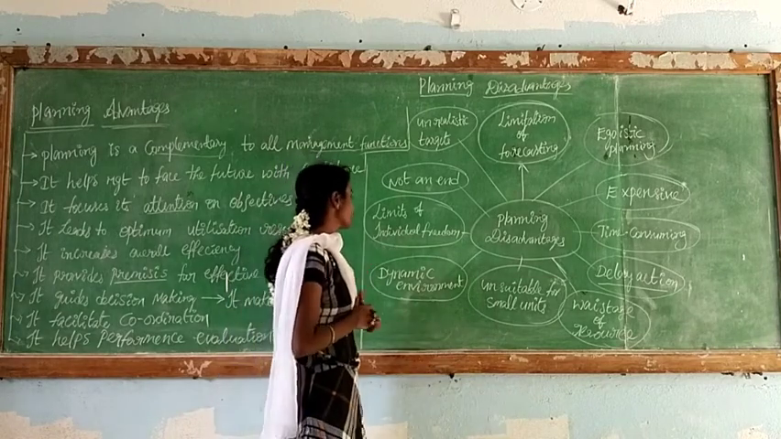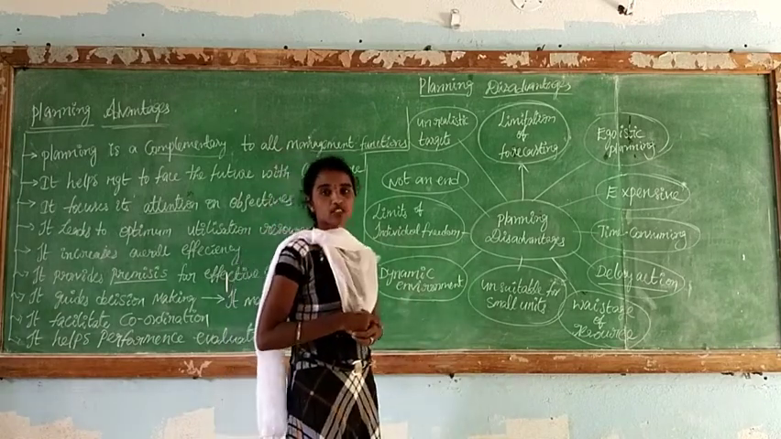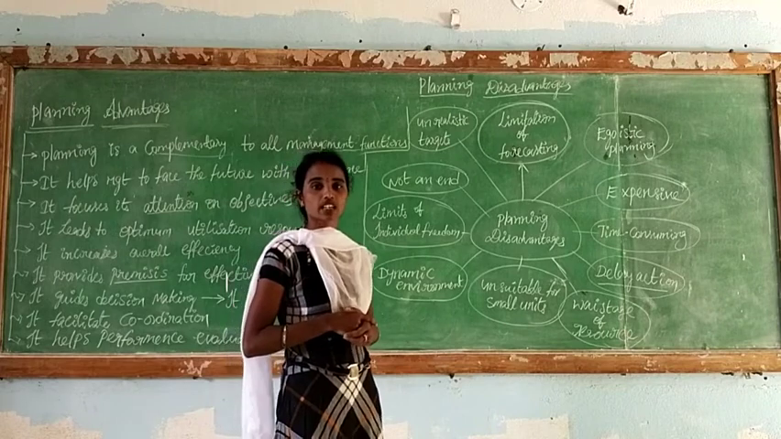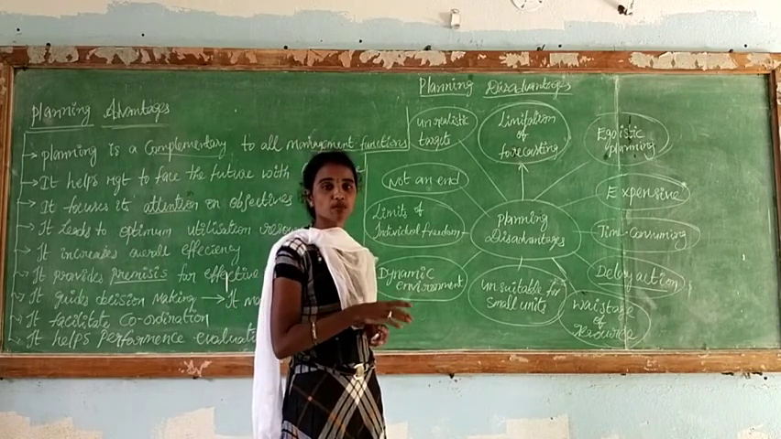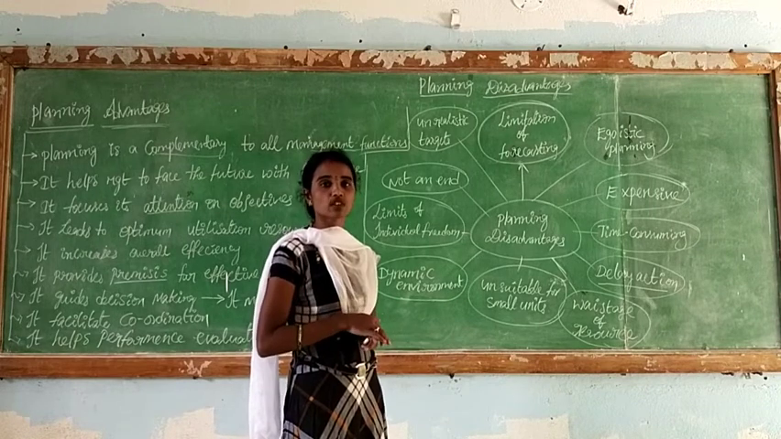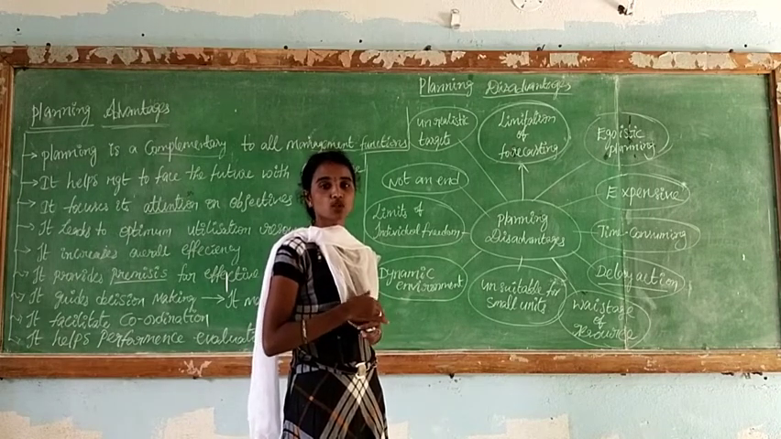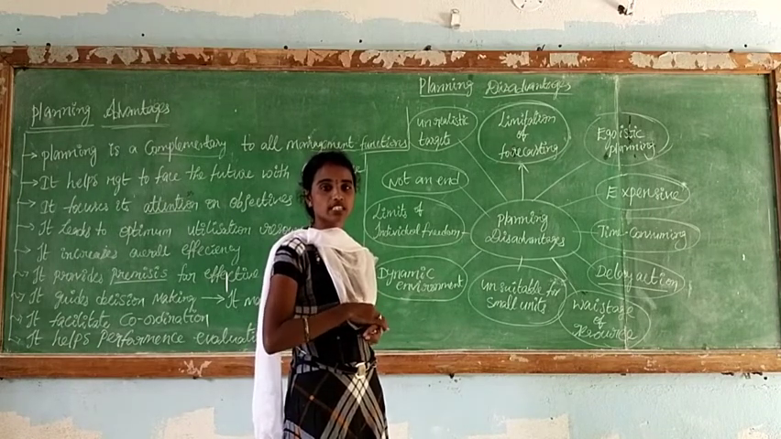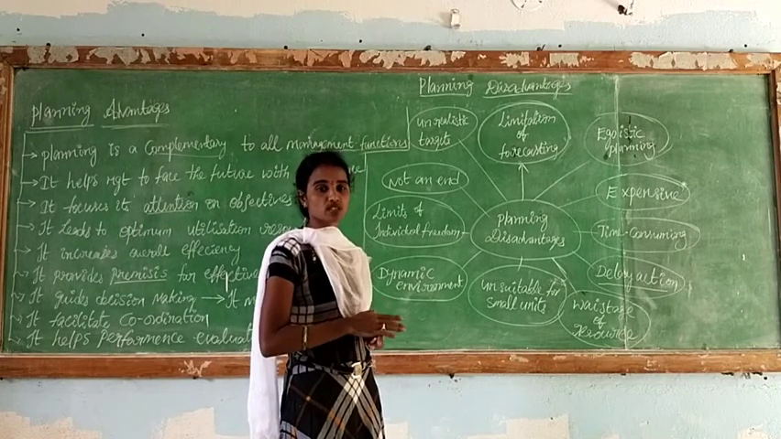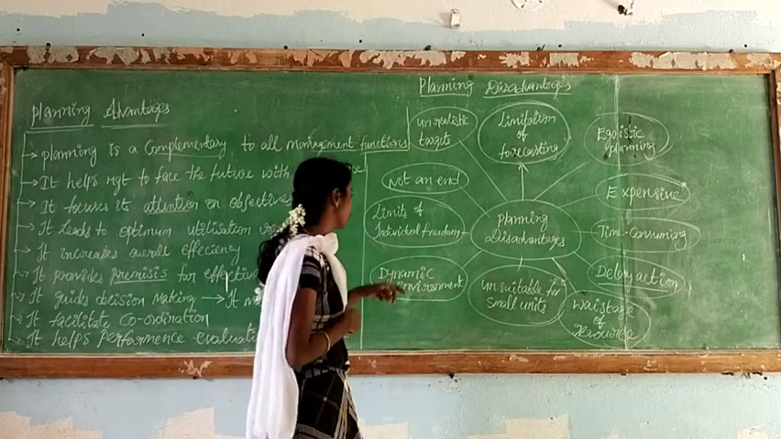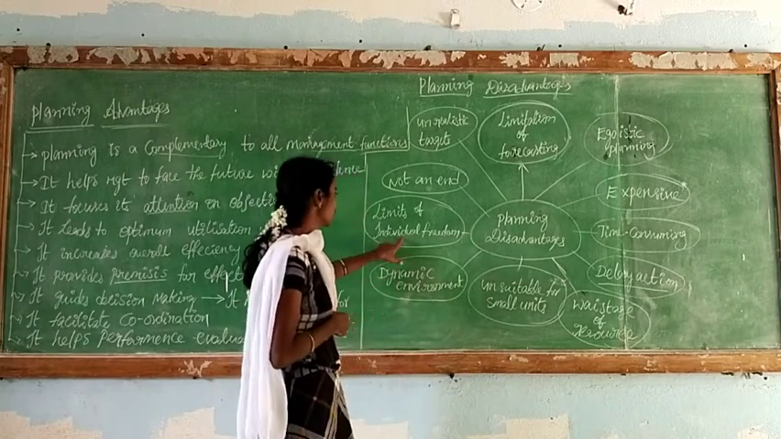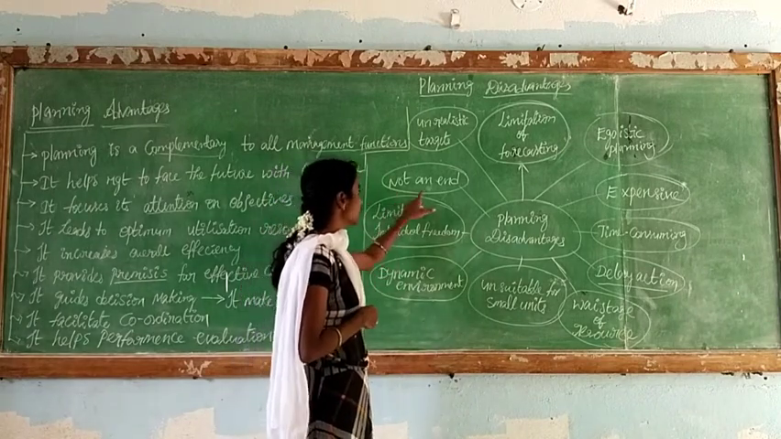And the next point is limit of individual freedom. When we are planning, we allocate the work: this is the superior's work, this is the subordinate's work, this is the foreman's work. Because of that, we lose our freedom. We follow only what our superiors say, only their precautions. So we may miss our individual freedom; they may forget our individual freedom. That's why this is a disadvantage.